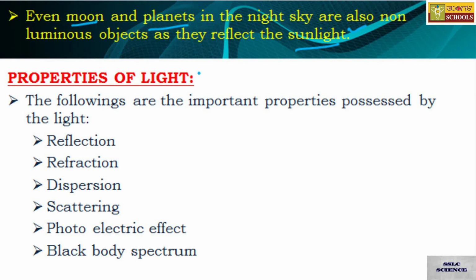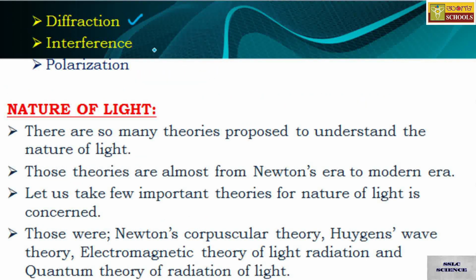Properties of light. The following are the important properties possessed by the light: reflection, refraction, dispersion, scattering, photoelectric effect, black body spectrum, diffraction, interference, polarization. So these are all the important properties possessed by the light.